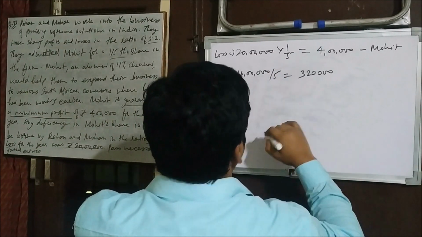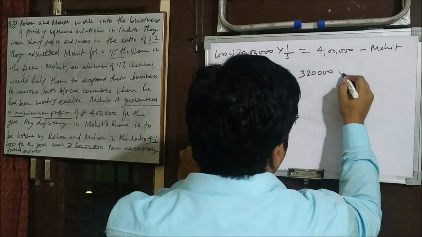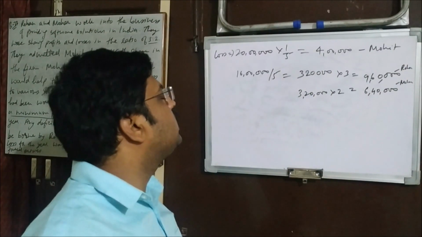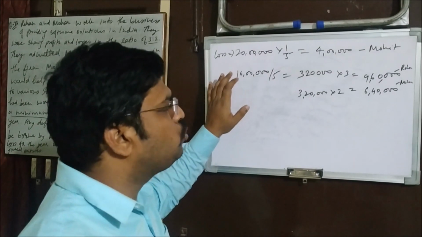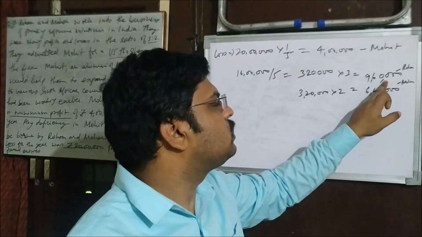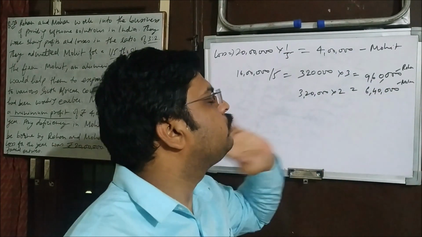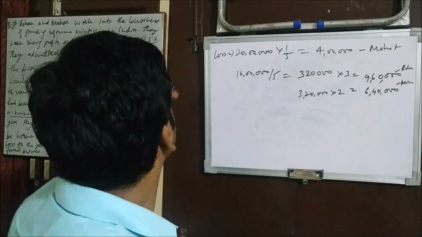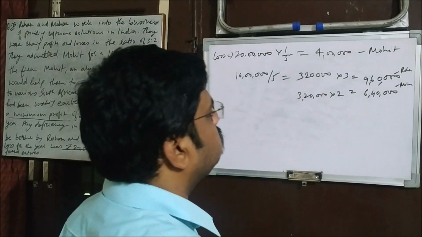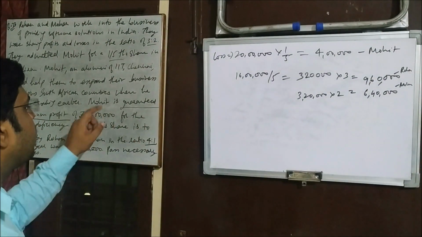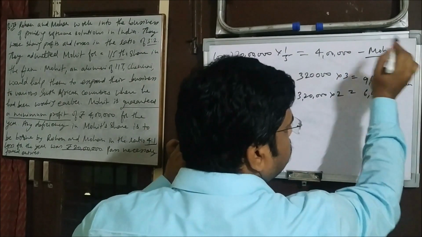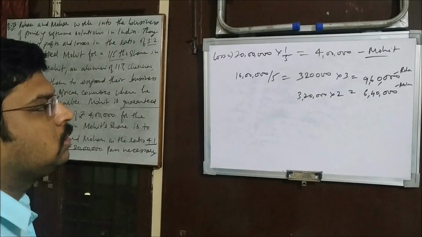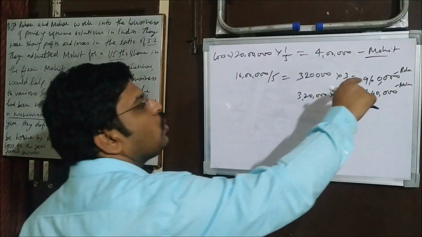So let's divide it by 5. For Rohan we will multiply it by 3, and for Mohan we will multiply it by 2. So if we consider it in the proper way, this 20 lakh loss has to be shared by these three. Rohan is supposed to bear 9,60,000, Mohan is supposed to bear 6,40,000, and Mohit is supposed to bear 4 lakh. But they have agreed to certain conditions, and the conditions are different. He has been guaranteed profit, so he will not bear that loss. That is the first thing.